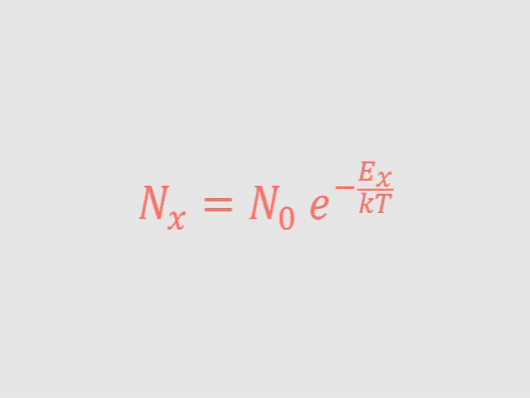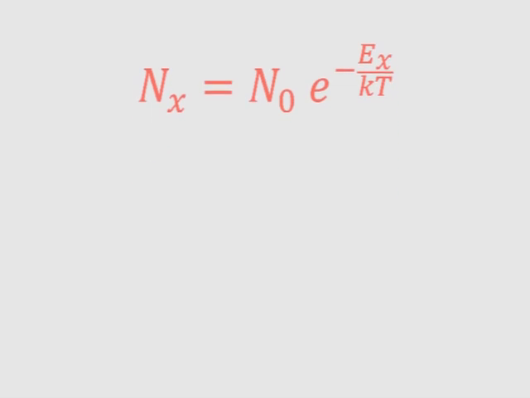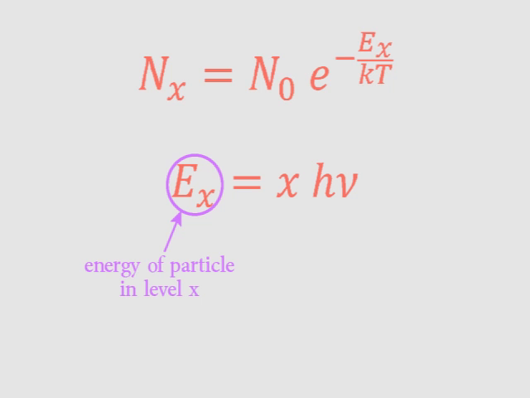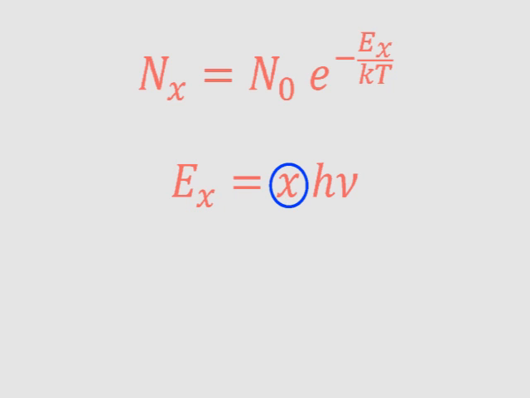Now Planck suggested that the energy of a light wave is going to depend on the frequency. So E is equal to a constant times the frequency. We use this symbol, the Greek letter nu, for frequency, and the constant h is called Planck's constant. So the energy of a particle at level x is x times h nu.